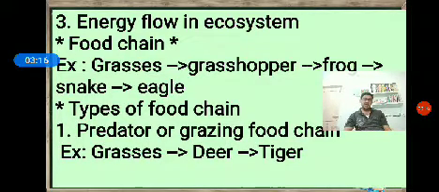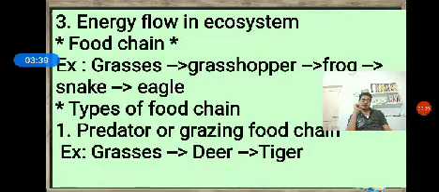One more definition: the transfer of energy from one trophic level to another trophic level with repeated eating and being eaten is called food chain. So there is one example.